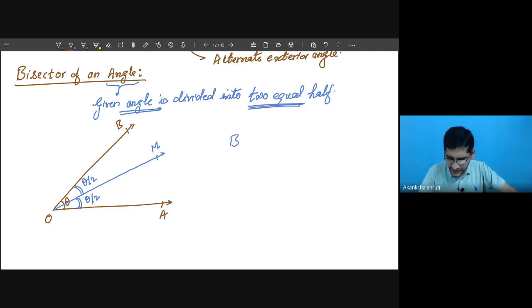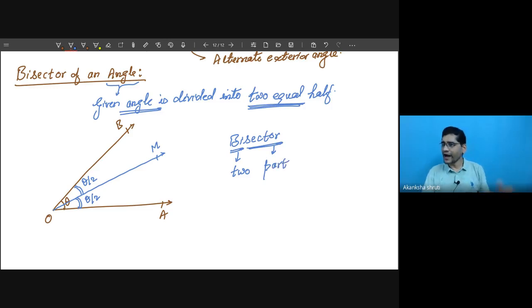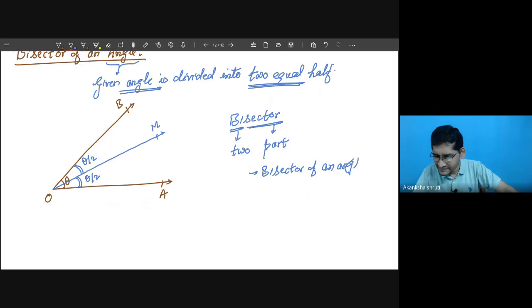So students, keep in mind, if there is any kind of bisector, bi simply means two, sector means part. So you have to divide the given thing into two equal pieces or two equal parts. That's why it is possible that there could be a bisector of an angle.